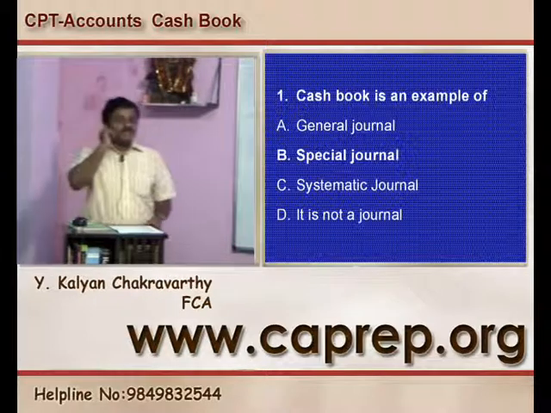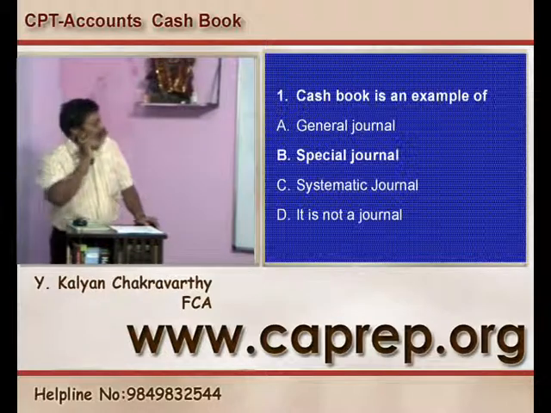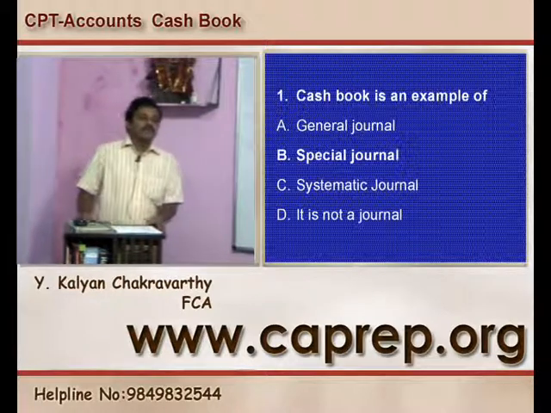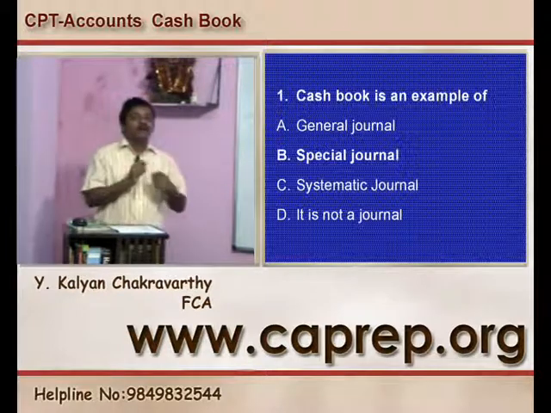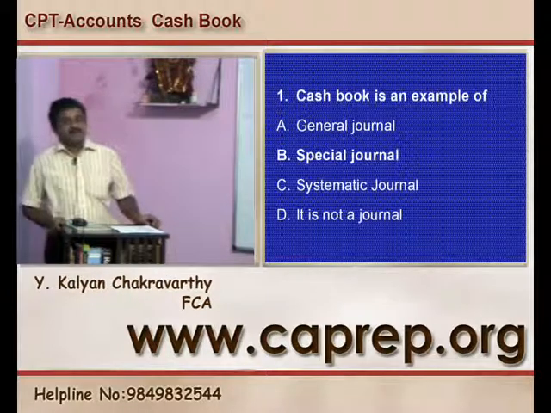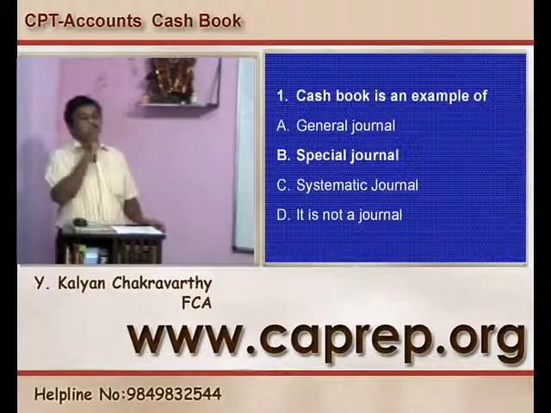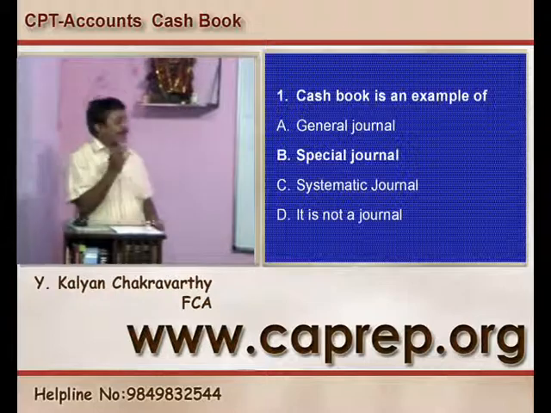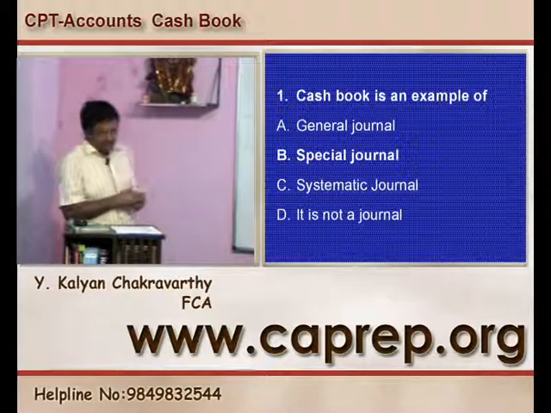Friends, try to understand the point: what is a special journal? If a number of transactions are there and they are of similar nature, then you are terming it as a special journal.